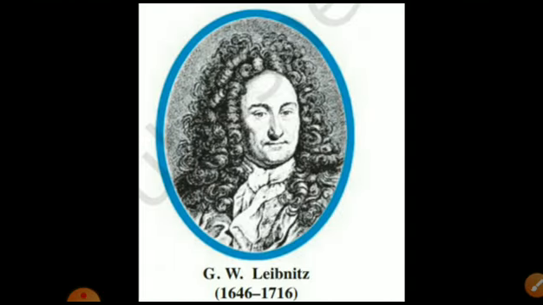Now, G.W. Leibniz is the mathematician who defined the term function for the first time, or we can say he was the first mathematician who introduced the term function. And further, the idea of function was formalized by the mathematician Euler.